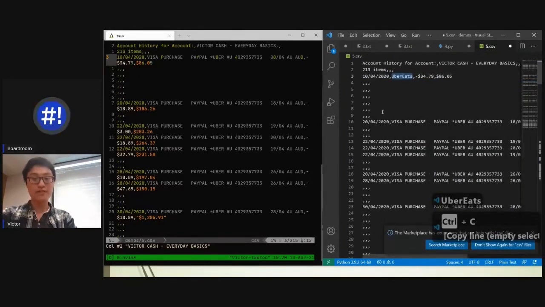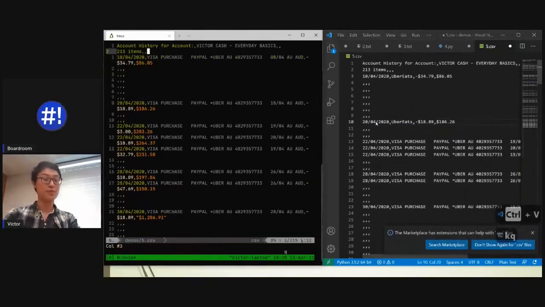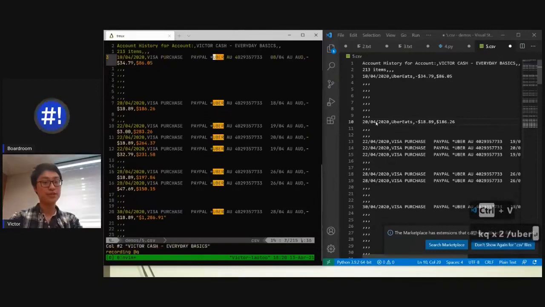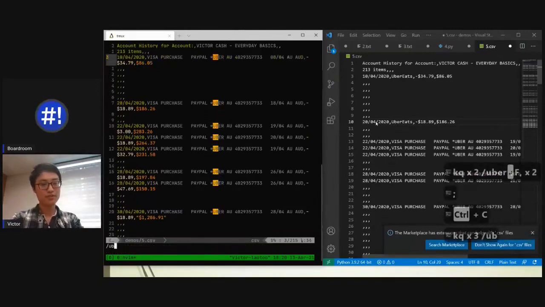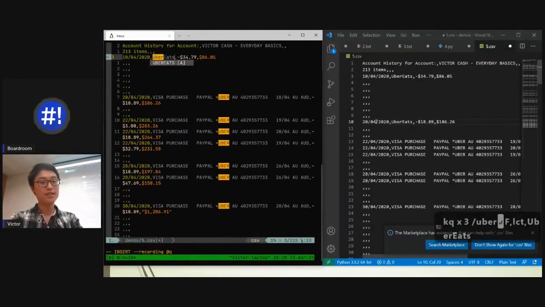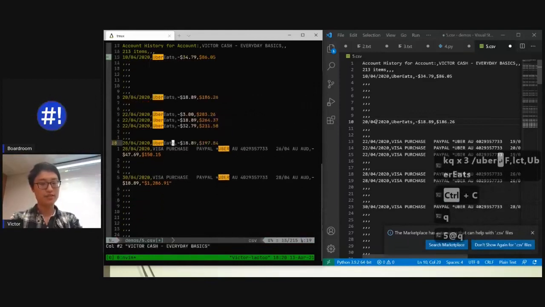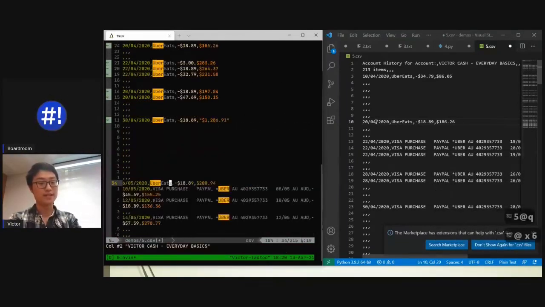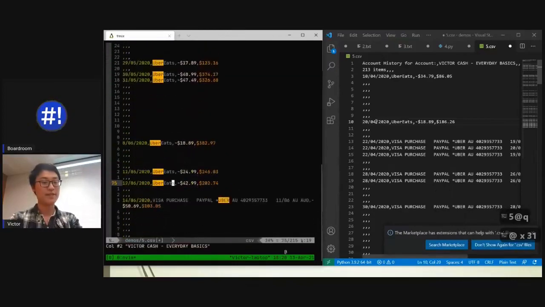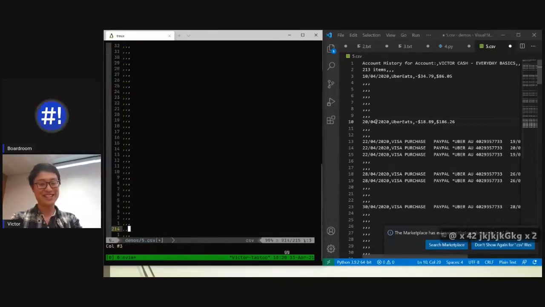And imagine if there was a whole bunch of other text as well, right, in the middle here. I just deleted it for our purposes here. But you have to select that and paste it, and that would take a long time. Well, I can start recording, search for Uber, go back to the first comma. Oops, let's do that again. Start recording, search for Uber, go back to the first comma, change to the next comma, type Uber Eats, save that, and 5 at Q. Paste that 5 times. I can paste it as many times as I need to now. And of course, I can spam that, right? How good is that? And you guys get the gist, right?